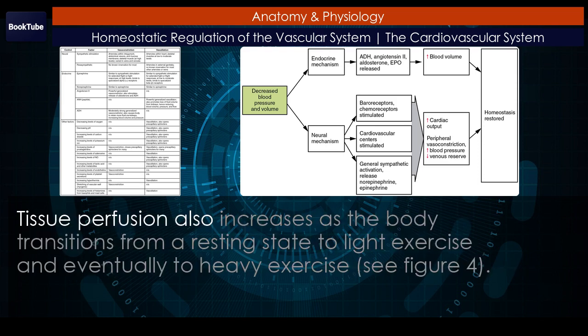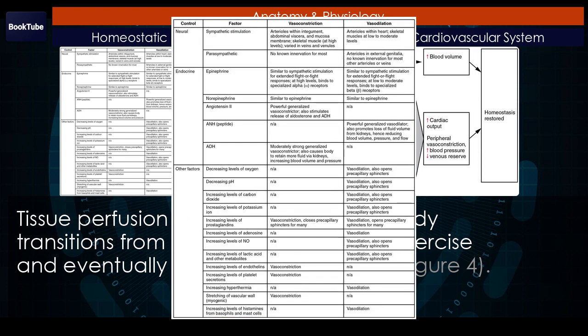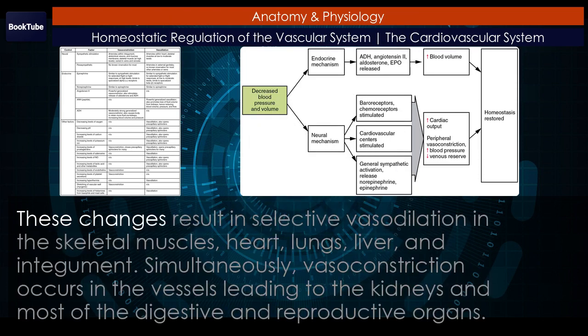Tissue perfusion also increases as the body transitions from a resting state to light exercise and eventually to heavy exercise. See Figure 4. These changes result in selective vasodilation in the skeletal muscles, heart, lungs, liver, and integument.